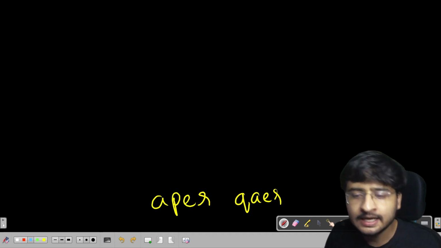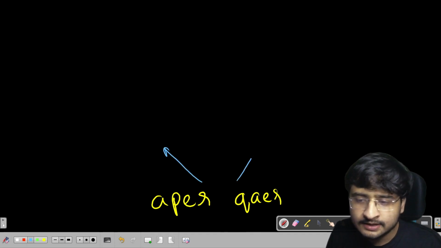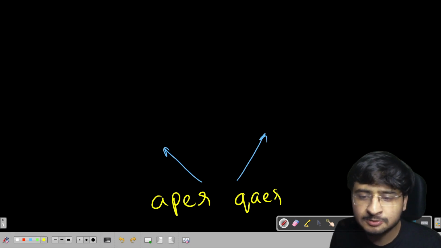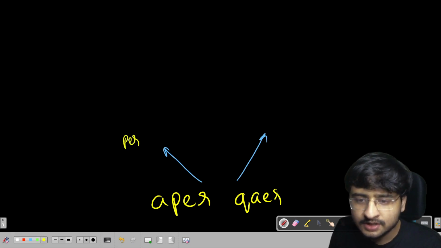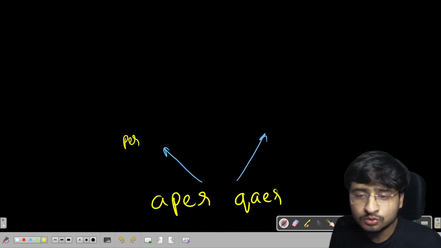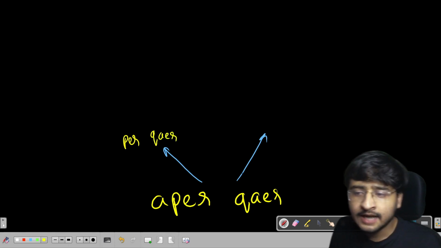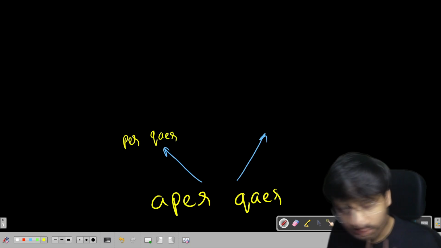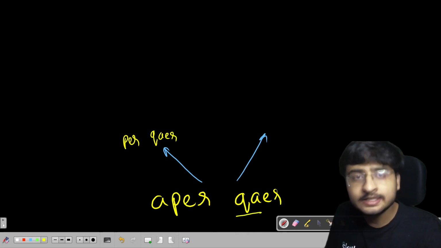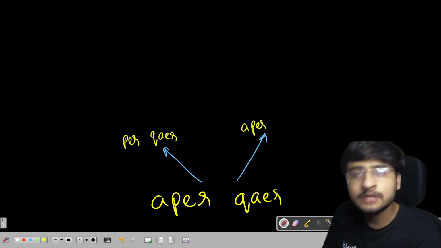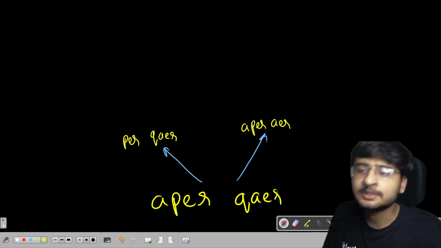I'll make another call. In one call, I will delete this A. So the remaining string here is PER. This is string 1. I have not deleted Q, so QAER. And in another call, I'll not delete A, I'll delete Q. So APER, I'll have A, I'll delete Q. So AER is remaining here.